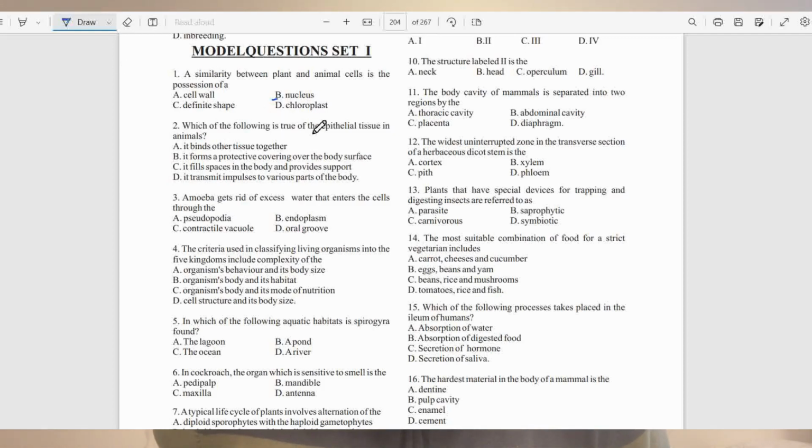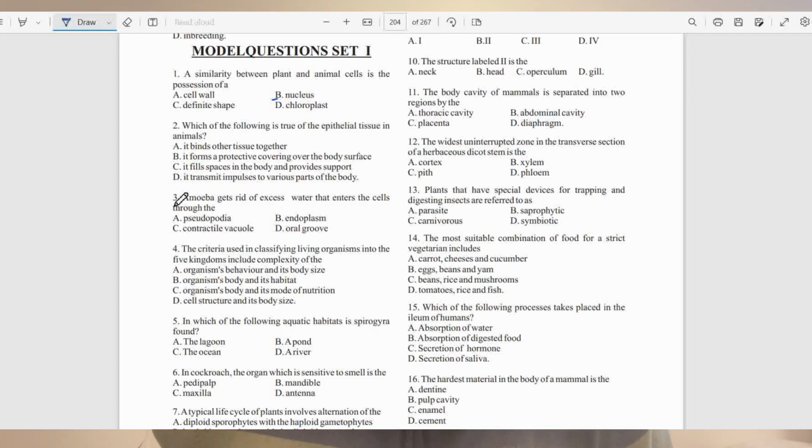Which of the following is true of epithelial tissue in animals? A, it binds other tissue together. B, it forms a protective covering over the body surface. C, it fills spaces in the body and provides support. D, it transmits impulses to various parts of the body. Of course, the answer to this question is B. Epithelial tissues in animals form protective covering over the body surfaces.